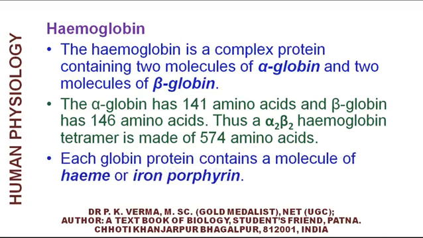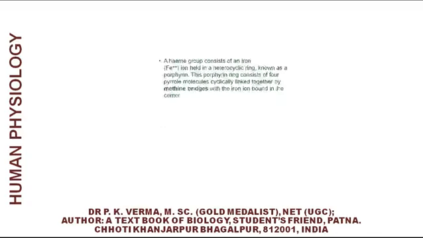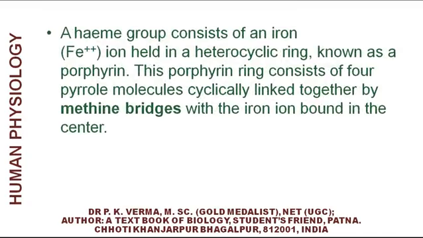Each globin protein contains a molecule of heme, or iron porphyrin. A heme group consists of an iron, ferrous ion, held in a heterocyclic ring known as porphyrin.